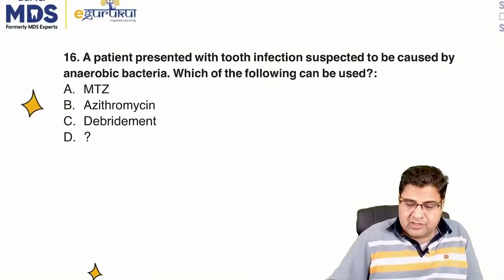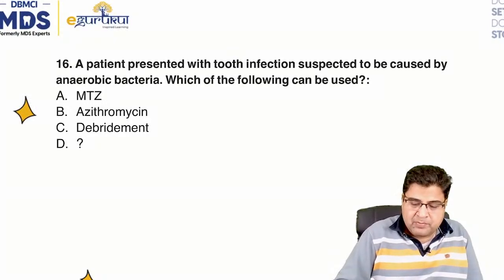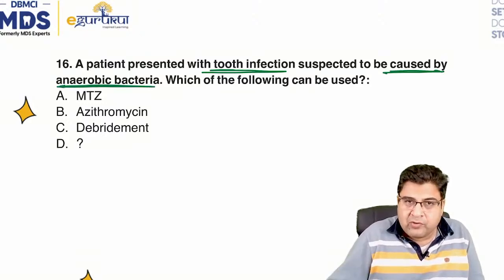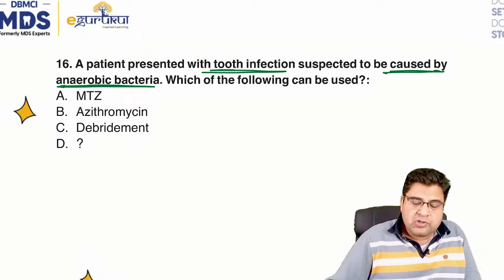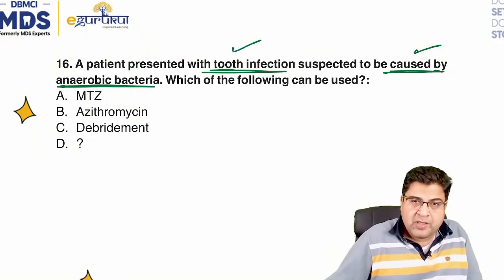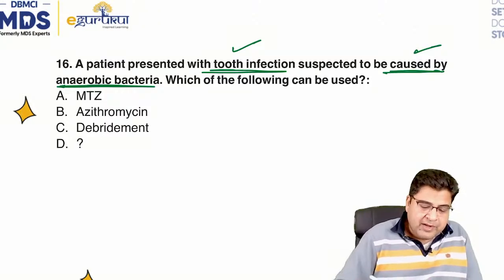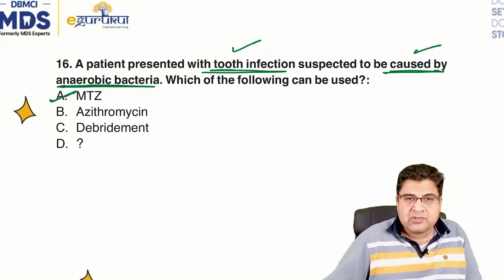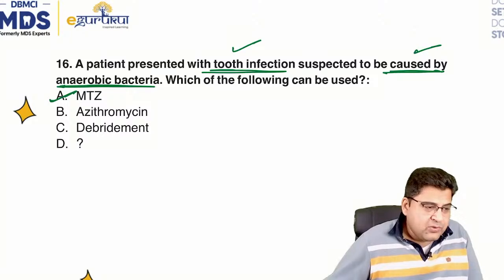Now, question number 16. There was a patient presented with tooth infection, suspected to be caused by anaerobic bacteria. I'm still doubtful whether this question was there or not. Now, which of the following can be given?